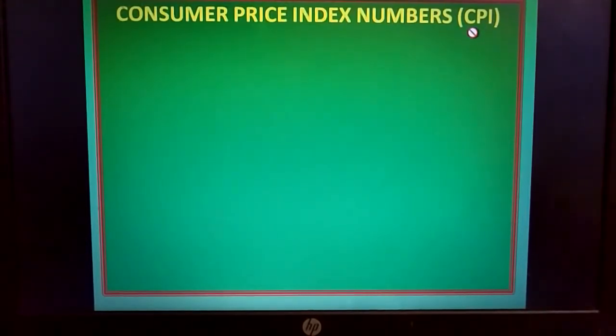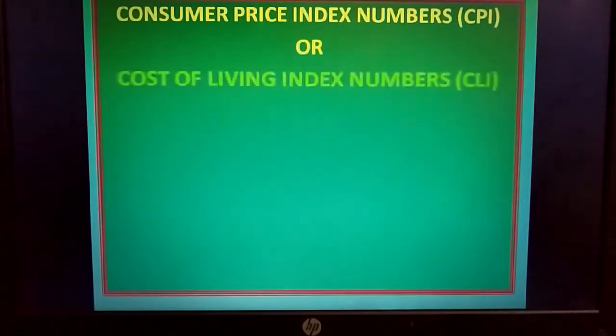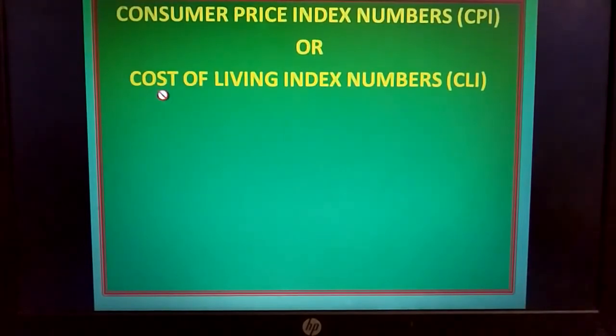If we write CPI, it will be treated as consumer price index number, or else it will be called even cost of living index number. If we are writing cost of living index, then it is abbreviated as CLI. Either CLI or CPI will be expanded as cost of living index numbers or consumer price index numbers.